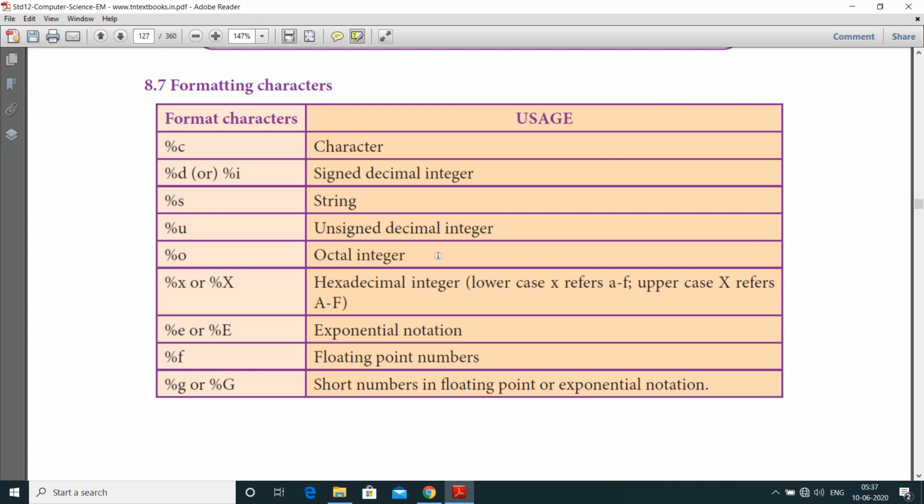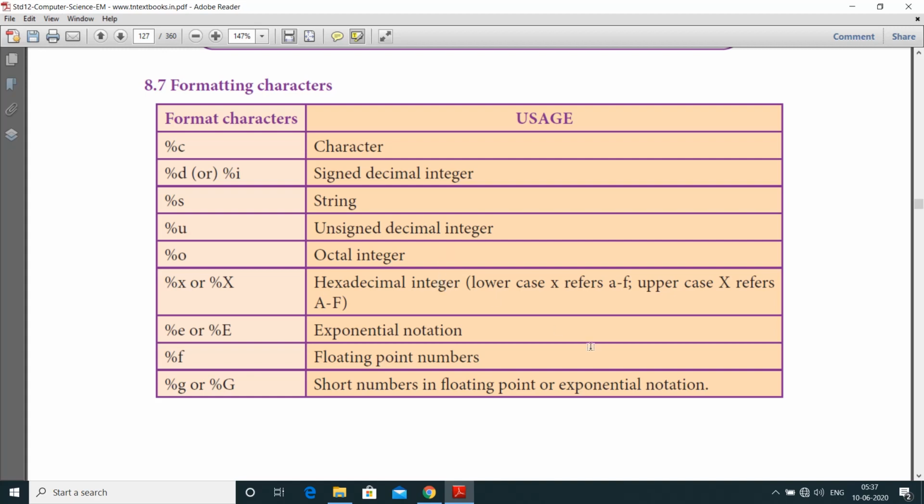Octal integer means, as we already know, its base value is 8, from 0 to 7. Hexadecimal means base value 16, starting from A to F. Exponential notation means it moves the decimal point. And floating point means a number that contains a decimal point.